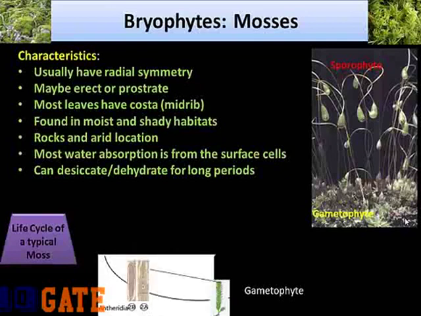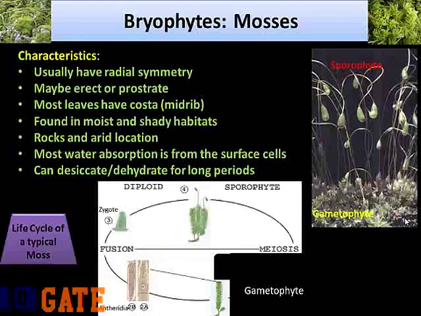The sex organs are located at the apex of the plant, and they consist of archegonia containing an egg, here represented by number 2A, and antheridia, here represented by number 2B, which are packed with sperm cells. Since the gametophyte plant is already haploid, the gametes, that is the egg and the sperm, are produced by simple mitosis.